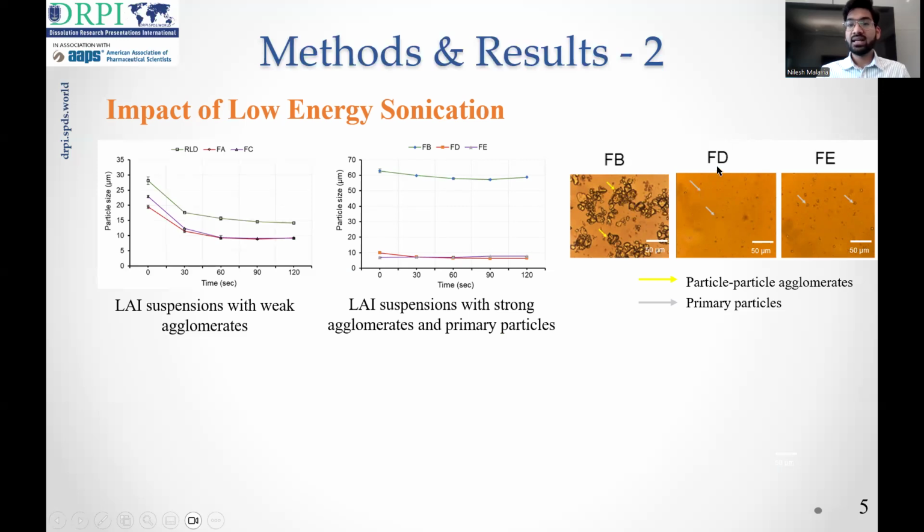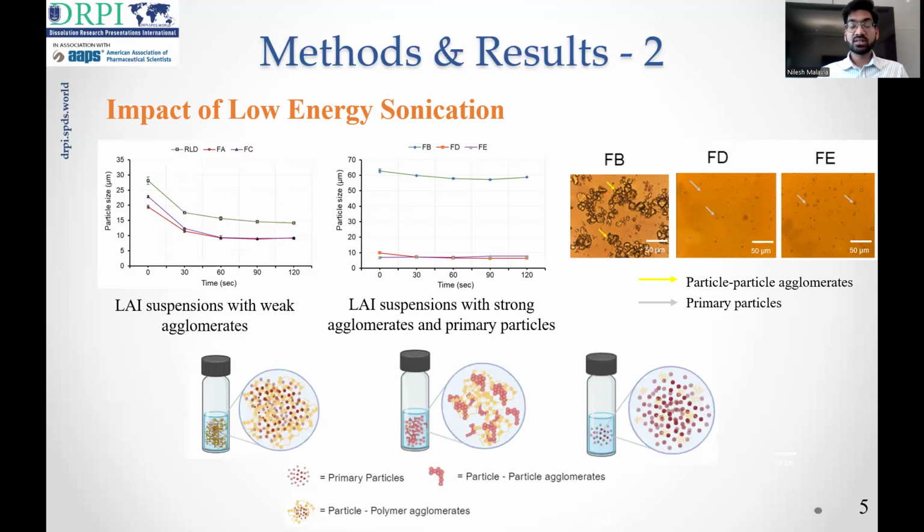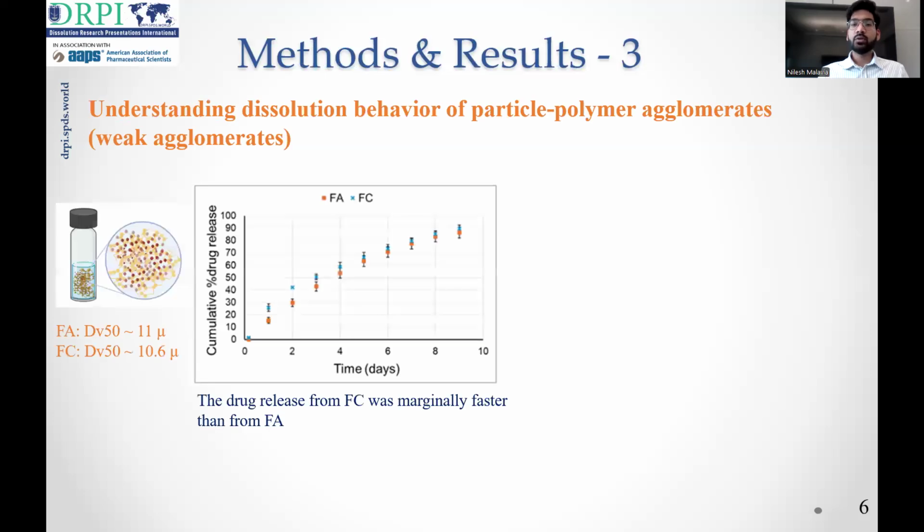And in case of FD, there are particles present in the form of native state, also called the primary particles. So from this study, we concluded that in case of suspensions, the particles could be present in the form of 3 different states: primary particles, particle polymer agglomerates, or particle-particle agglomerates. And now we went on to investigate what would be the impact of each of these states on the in vitro drug release. So we started with particle polymer agglomerates.